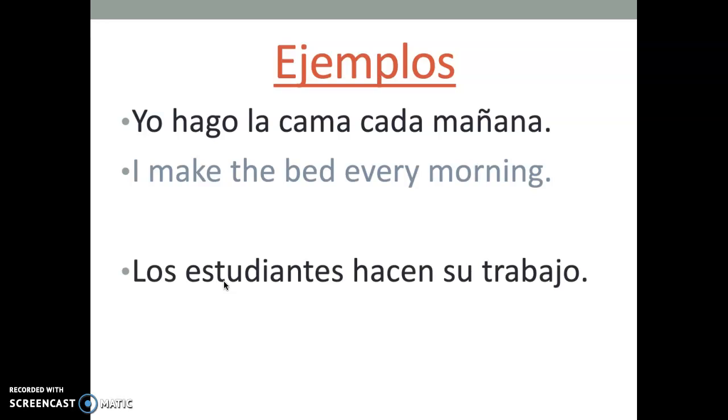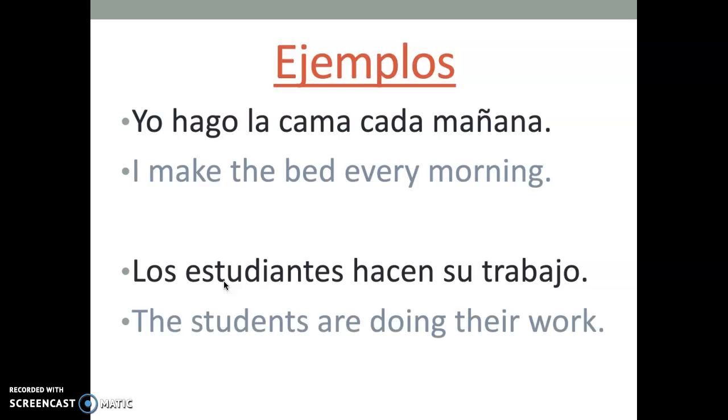Another example is los estudiantes hacen su trabajo. The students are doing their work. So those are two examples of hacer in sentence format so that you guys can see how the verb is conjugated in the sentence. As usual, look at your subject in order to conjugate the verb.